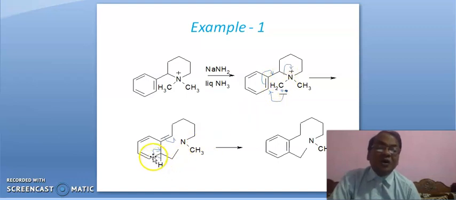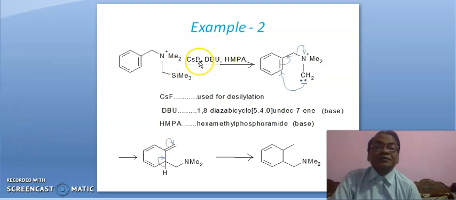Further, this bond will shift here and this bond will shift here, leading to carbanion here, negative charge here, and this H plus will go there, okay, leading to this. This bond will break in this fashion for aromatization, okay, leading to this compound. Very interesting compound.